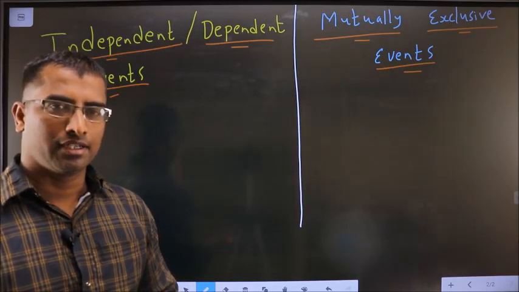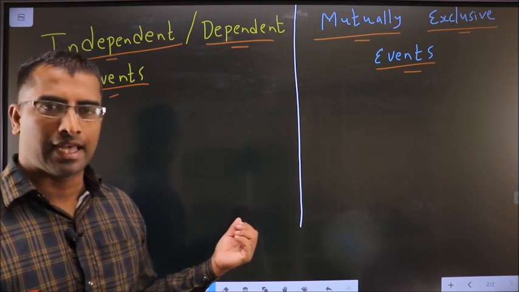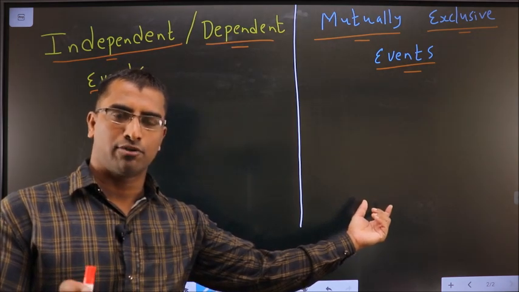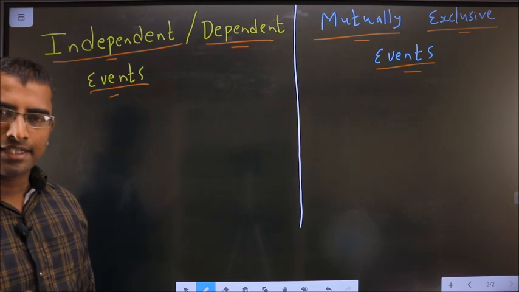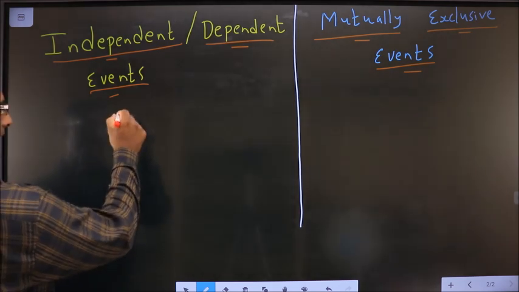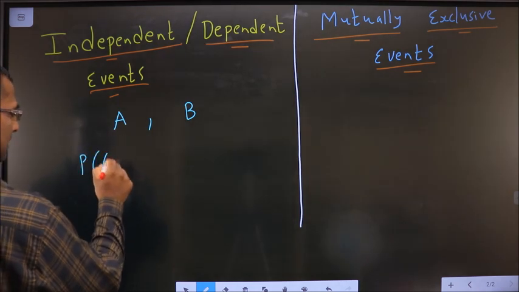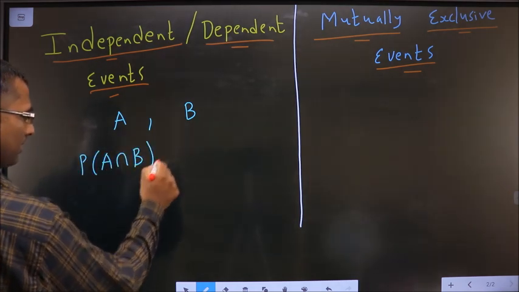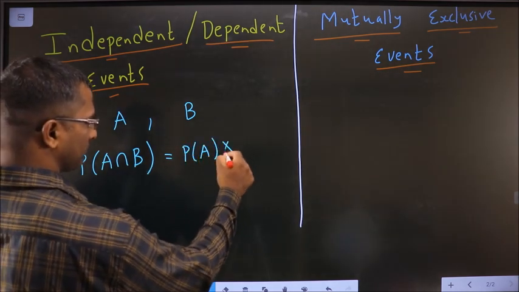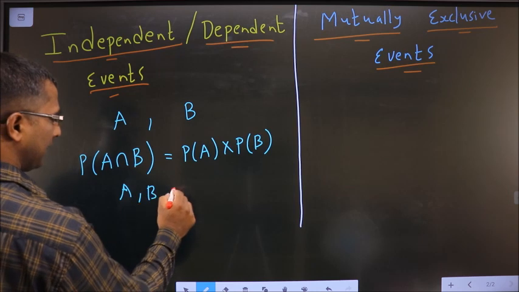In this video, you will learn on what basis I can say two events are independent or dependent, and also on what basis I can say two events are mutually exclusive or not. The condition that you need to check for independent or dependent is, let us say A and B are two events. You need to find P of A intersection B. If this is equal to P of A into P of B, then we say A, B are independent events.